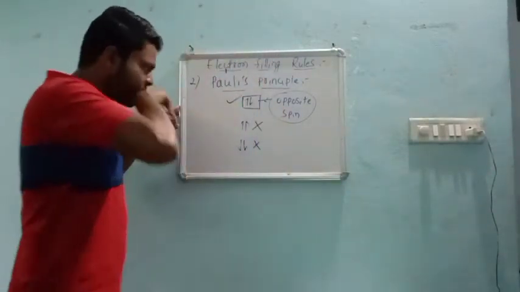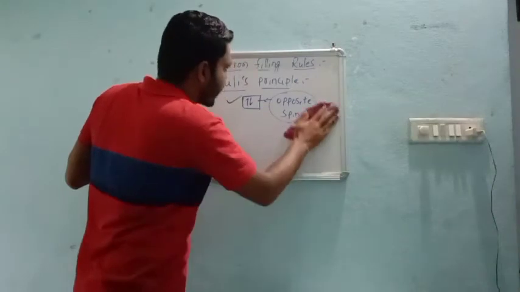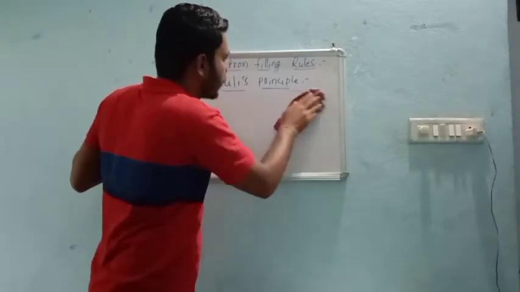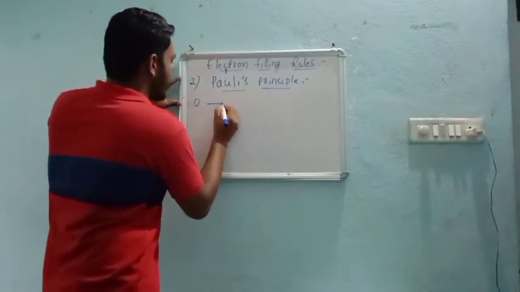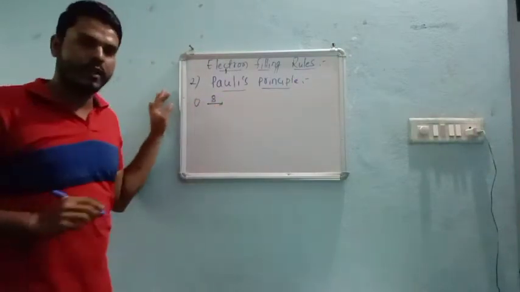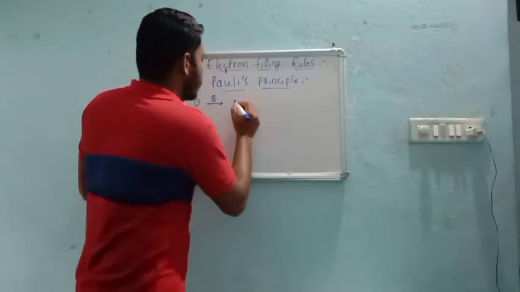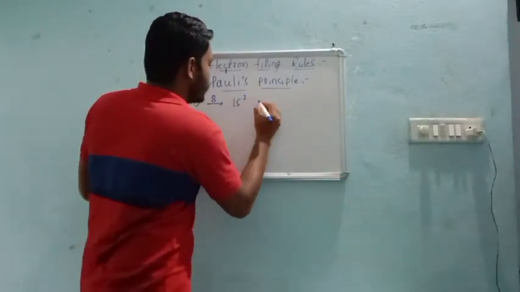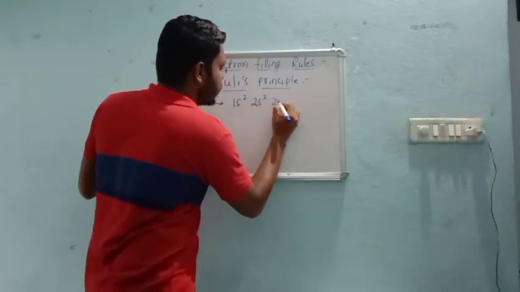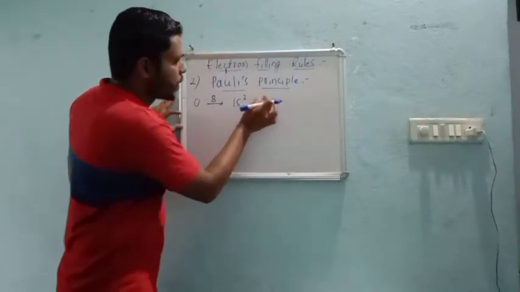So for this we will take one more example. Let us take oxygen, right? The atomic number of oxygen is 8, and its electronic configuration I will write directly: 1s2, 2s2, 2p. See, 2 plus 2, 4.